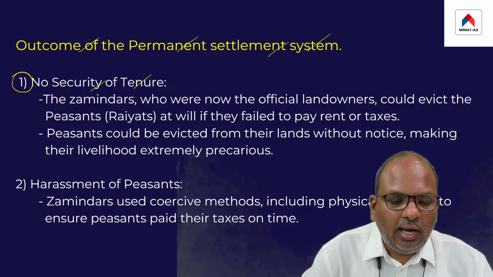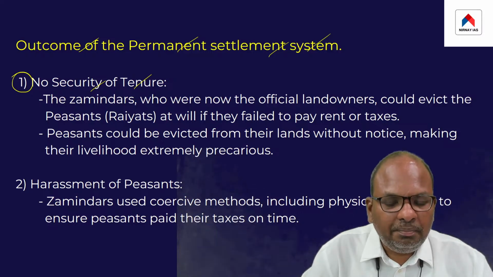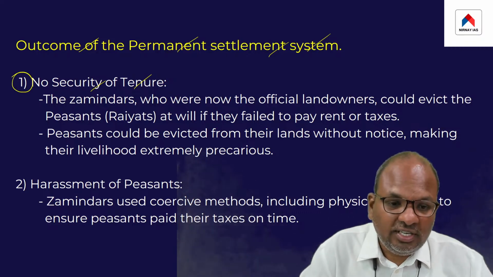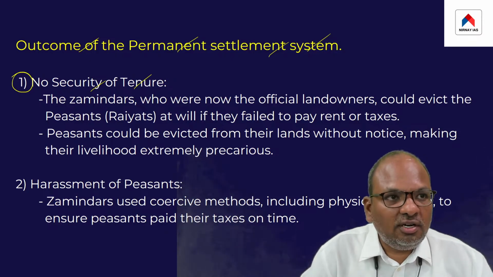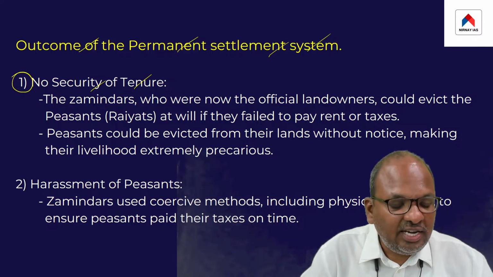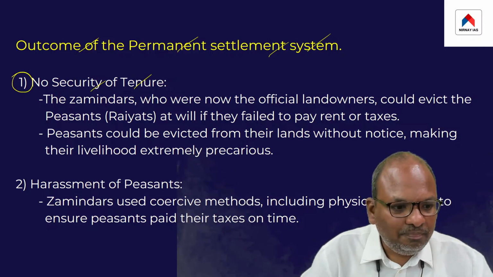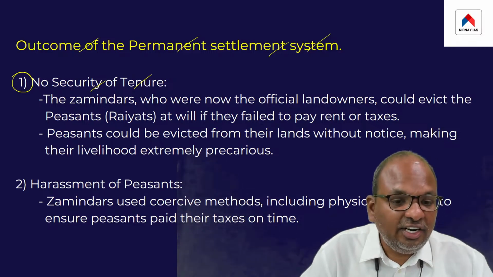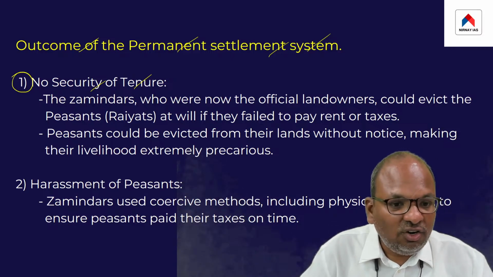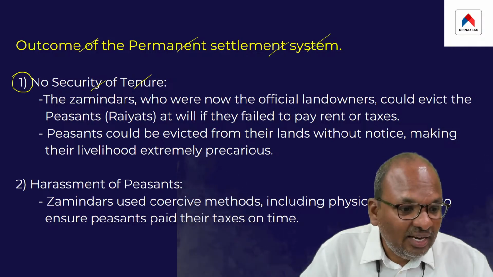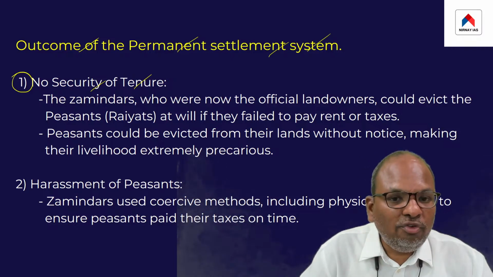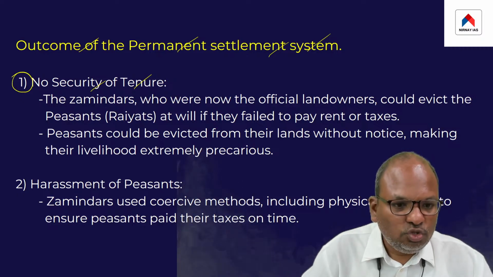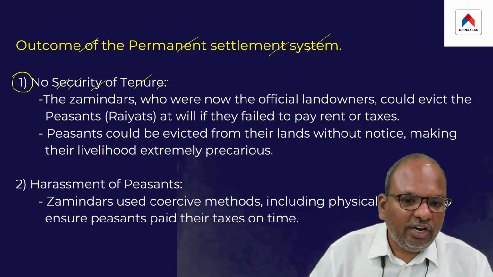So basically, there was absolutely no security of tenure for the peasant. Their position was that of tenants at the will of the zamindar. If the zamindar did not like any of the peasants, the peasants could be removed from the land at the will of the zamindar.